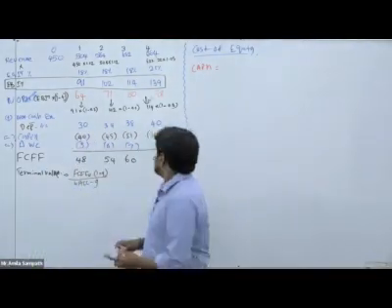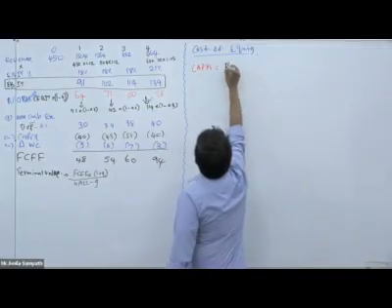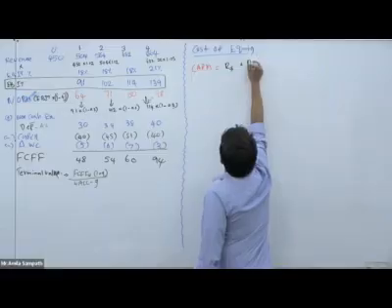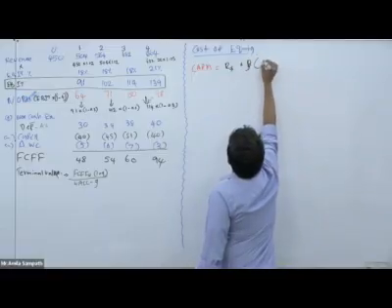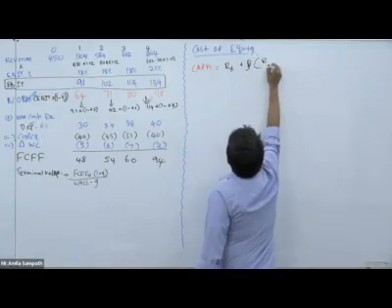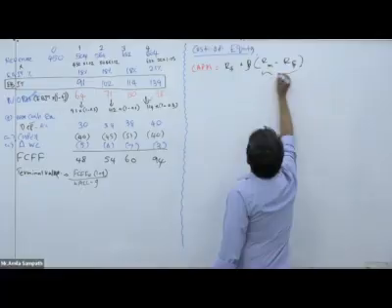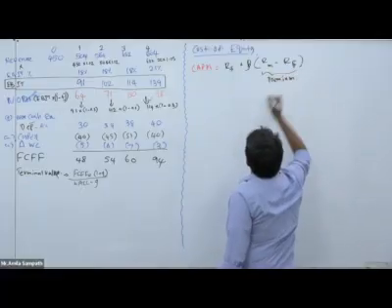Yes: risk-free rate plus beta into (market rate minus risk-free rate). Basically we call this difference the market premium.